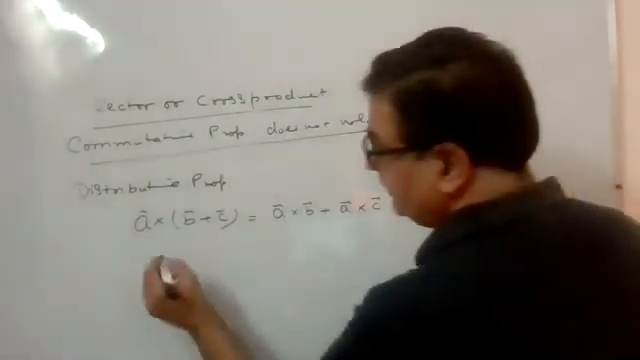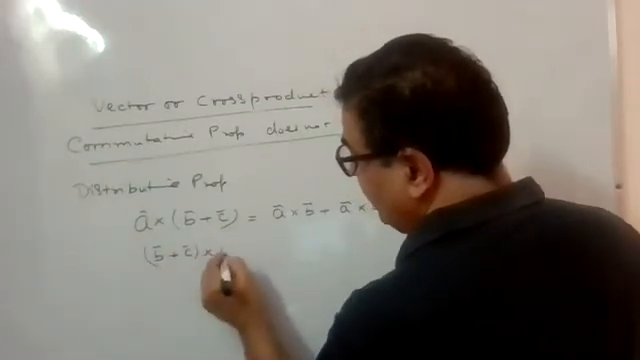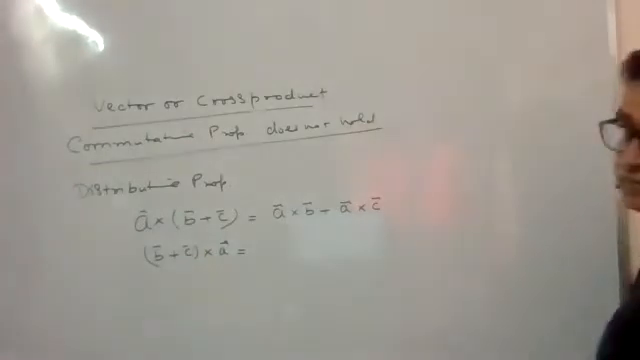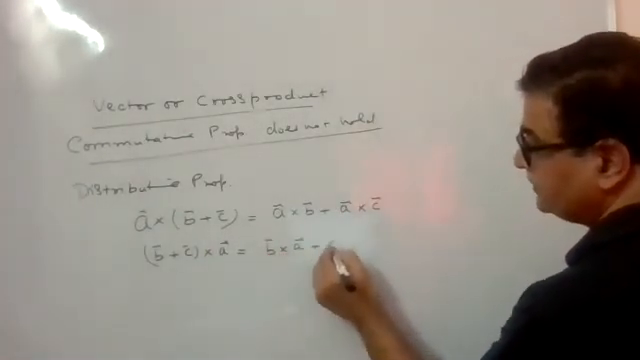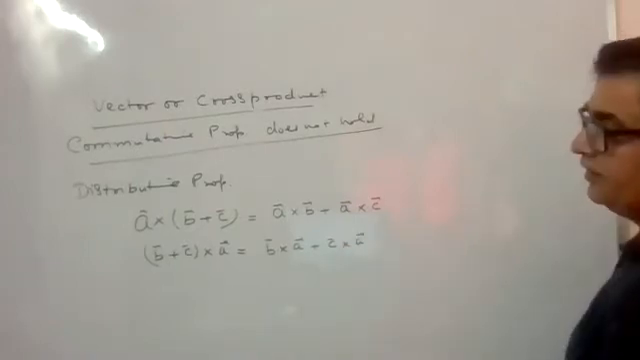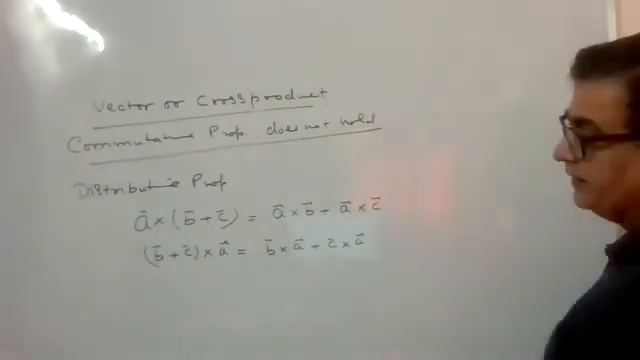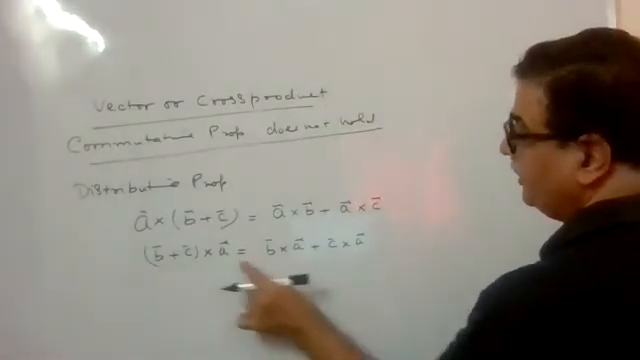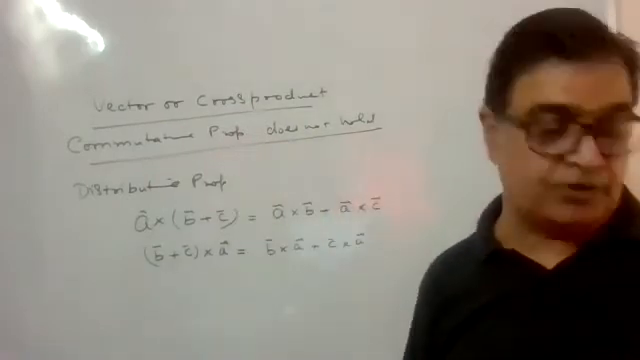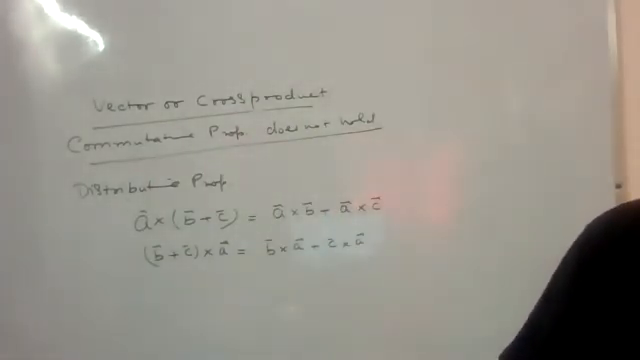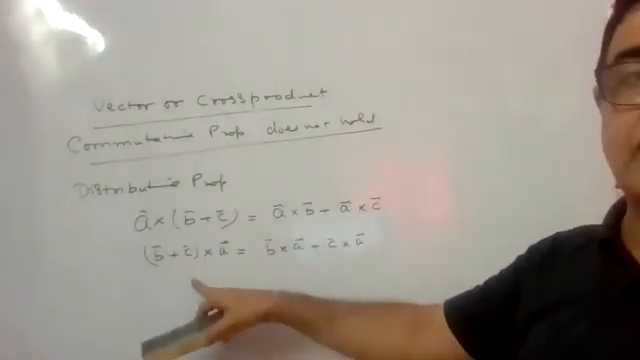By the way, if it is written this way, B plus C cross A, then you should write this as B cross A plus C cross A. Here A is on the left side, so it will remain on the left side of B and C. If it is on the right side, it will remain on the right side. Please don't change it, because if order changes, minus sign will be the difference. तो यहाँ आपको ये important है. This is called left distribution. This is called right distribution.